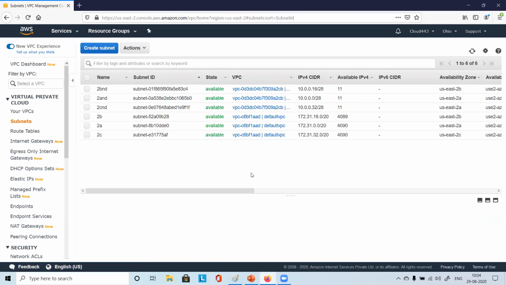How many subnets are you having? Three. Yes, all of you have three. You all are in US East only. Yes, East A, B, C. Okay, so just click on create subnet.